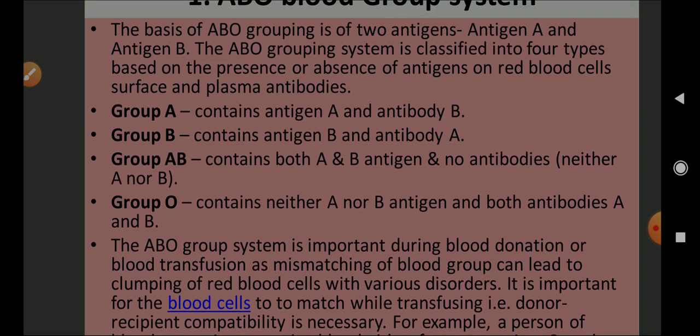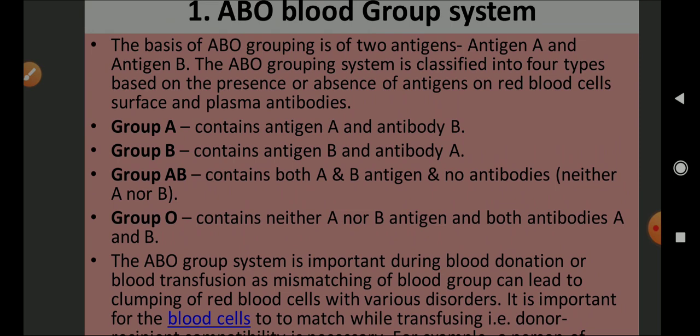Group AB contains both antigens on the surface of its RBC, that is A and B, but there are no antibodies related to these antigens. So AB can take blood from group A or group B because it is not going to produce any antibodies against them. Group O does not contain any antigen on the surface of the RBC, but it has antibodies. So it cannot take blood from A, B or AB because it has antibodies. But it can give blood to any of the other groups, as there is no antigen on the surface.